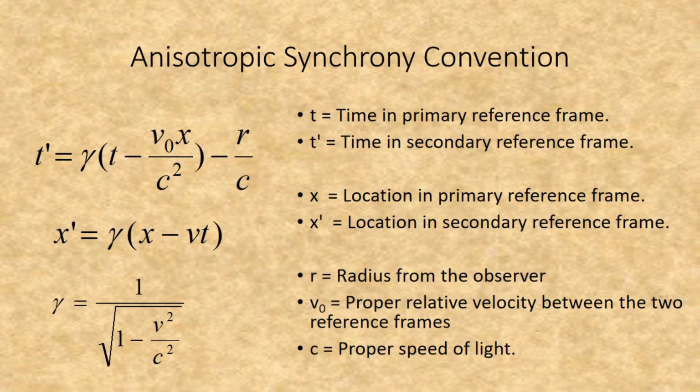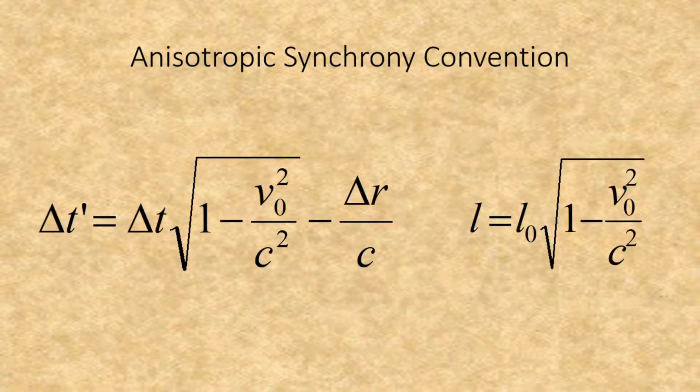In the anisotropic version of the Lorentz transformation, the time formula has the addition of the term minus r over c to account for the difference in time between isotropic and anisotropic synchrony conventions over distance. Note that there is no difference in the spatial formula. This also relates in an additional time dilation factor related to the change in radius from the observer. Note that in any case where the net change in radius is 0, this extra time dilation factor is also 0. Also note the fact that this does not affect length contraction.